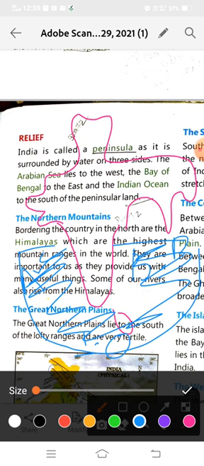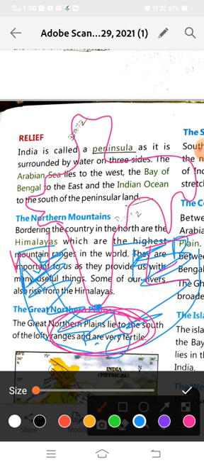The Arabian Sea lies to the west. Now, where is the Arabian Sea? The Arabian Sea is in the west, okay, and the Bay of Bengal is to the east of India, and the Indian Ocean is to the south of the peninsular land. Okay, here is our Indian Ocean. The Indian Ocean is in the south. And you learned that here is Kanyakumari, and at the point of Kanyakumari, three water bodies, the Arabian Sea, Indian Ocean and Bay of Bengal meet.